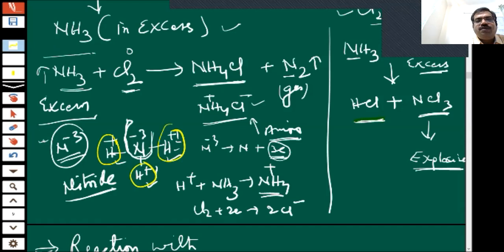These H plus will react with the remaining NH3. There are crores and crores of molecules of NH3. So some are losing N in this form and converting into nitrogen gas, and some of them are reacting with H plus to form ammonium. So ammonium chloride is formed and nitrogen gas is formed.